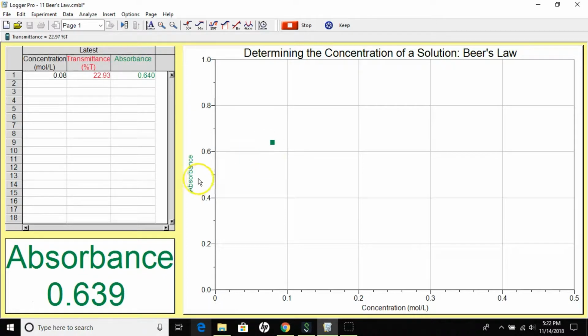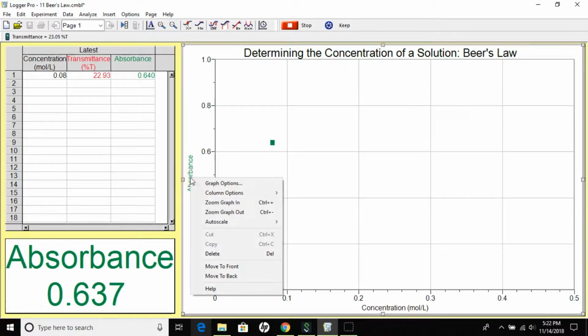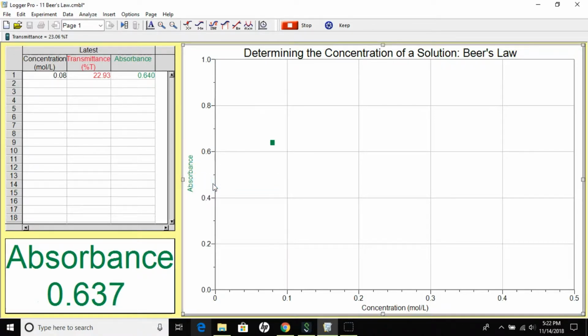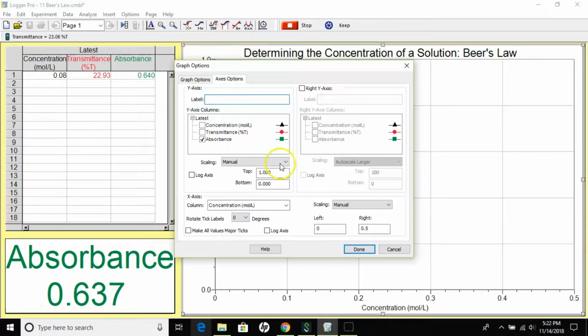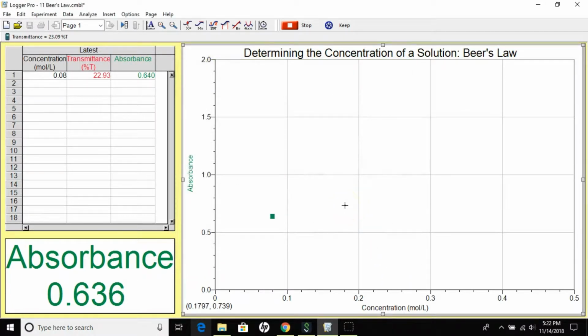so I'm going to change the y-axis settings. I'm going to click on the absorbance with the right key. I'm going to click on Graph Options. In this pop-up box, I'm going to click on the axes options, and I'm going to change the top of the range. I'm going to double the amount to 2.000, and hopefully this will fix it. If I need to change it again later after I get all the points in, I will do so then.